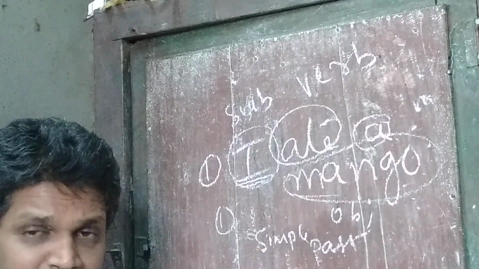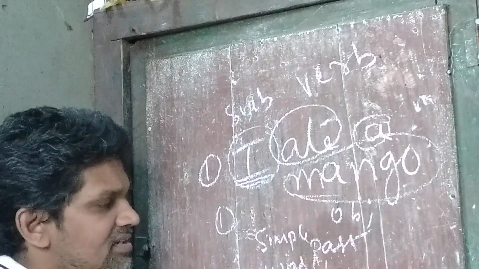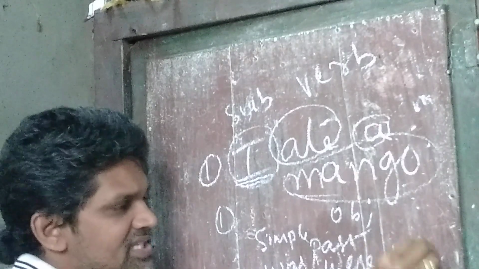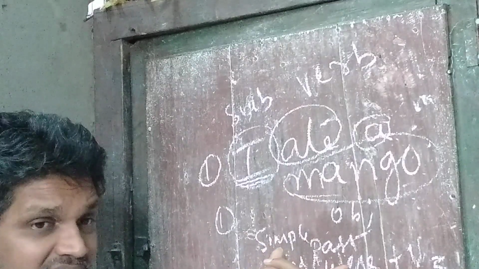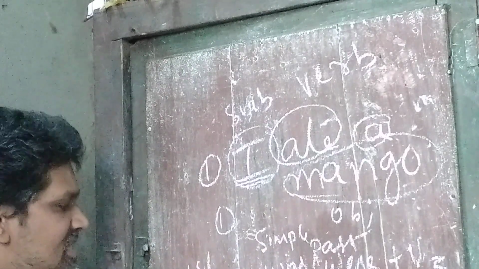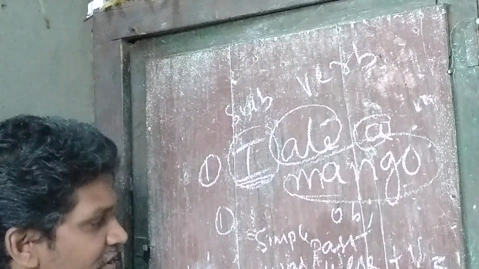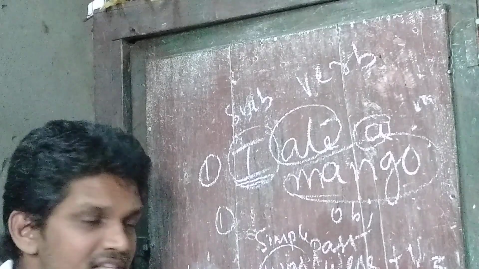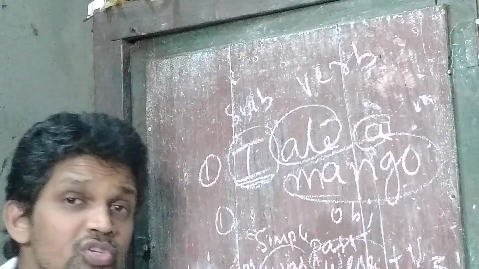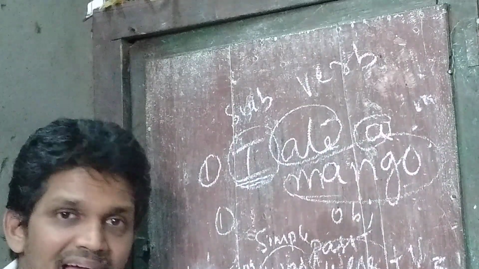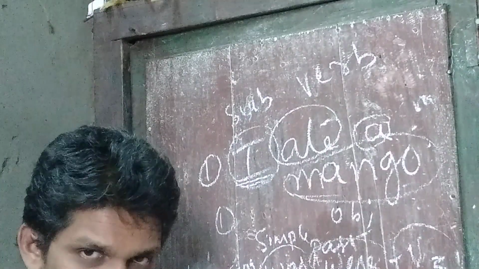So when the verb is in simple past tense, you directly come to the formula: was or were plus V3. What is the formula for the simple past tense? Was or were plus V3. When do we use was? We use was for singulars. And when do we use were? We use were for plurals. And as usual, we use the V3 form in passive verbs.